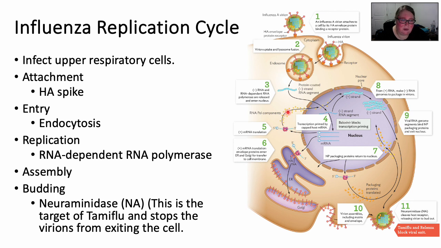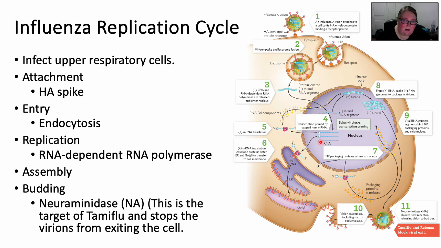Some of the components are going to go into the nucleus and help with making new proteins, but some of them are going to move on to the endoplasmic reticulum and the Golgi apparatus. These are going to be the ones that are specific for that HA spike. They're going to bud off from the ER and go to the Golgi apparatus, and then they're going to go from the Golgi apparatus, and they're going to make a home for themselves in the cell membrane. And we'll come back to what this does with the virus in a second.